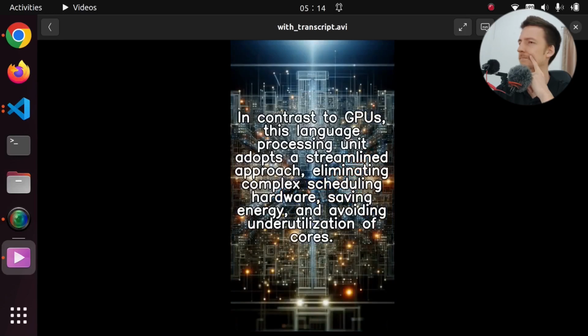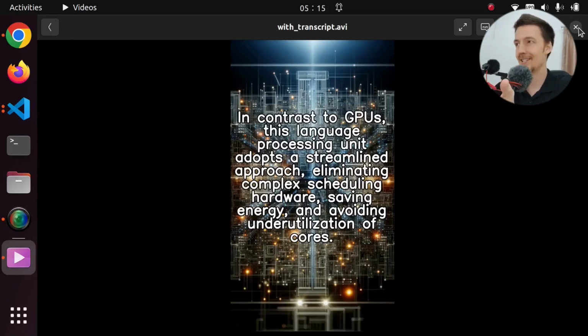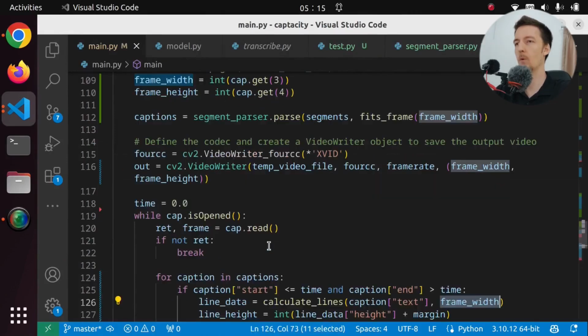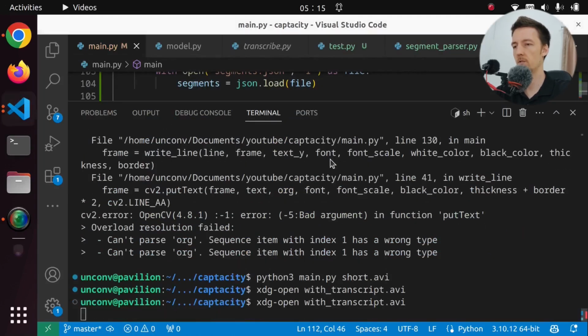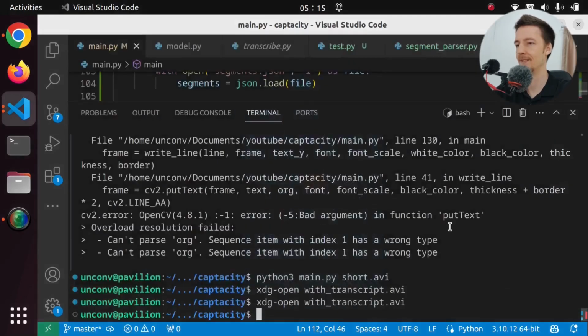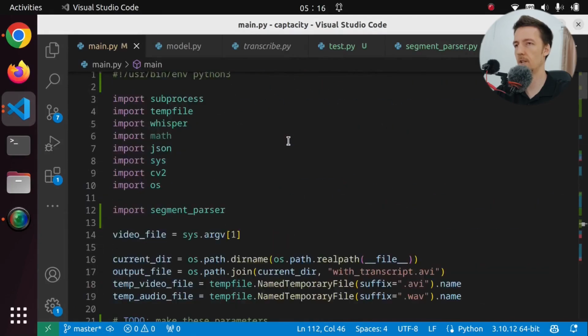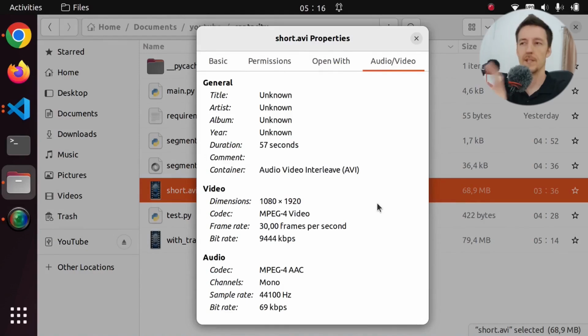In contrast to GPUs, this language processing unit adopts a streamlined approach, eliminating complex scheduling. It is hardware, working, it's in sync, but maybe we passed in the wrong frame width. So let's actually print here frame width. And let's run it. Grok, sorry, not this one. A tech company. This one. Aha. I don't think that is correct. Wait a minute. What is the size of the video? Isn't that the height of the video? No, that's actually correct. So that is the width of the video.